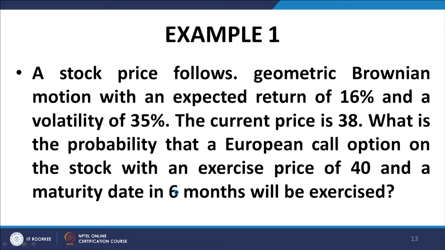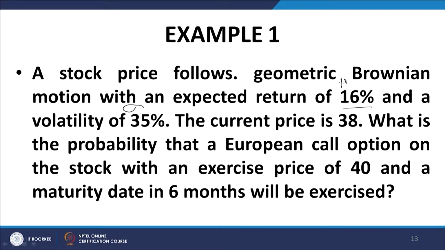Now, some examples. A stock price follows geometric Brownian motion, that is, the standard dS equals mu S dt plus sigma S dW, with a mu of 16% and a volatility of 35%.